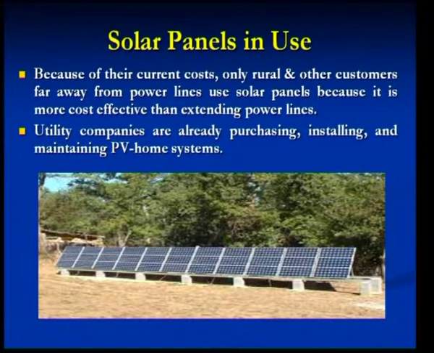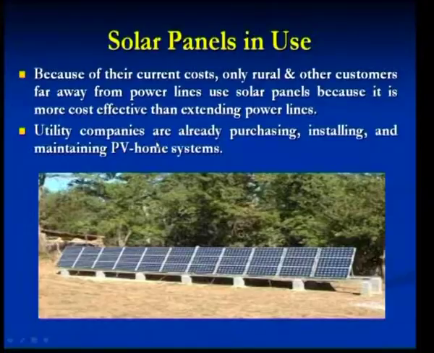Because of their current costs, only rural and, as I have said, other customers who are far away from the power lines use solar panels, because it is more cost effective than extending the power lines. Wherever the conventional methods are proved to be very costly, it is possible to afford a solar panel, so that you get the energy at a lower cost.